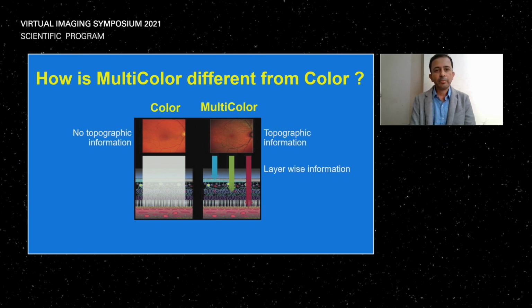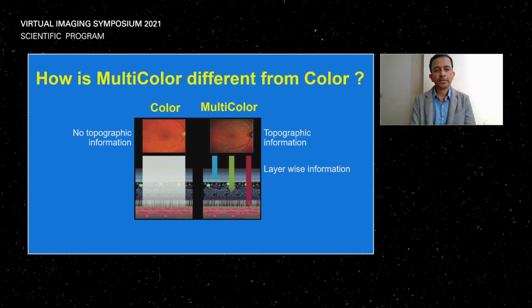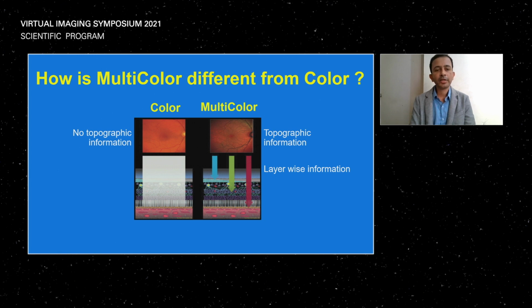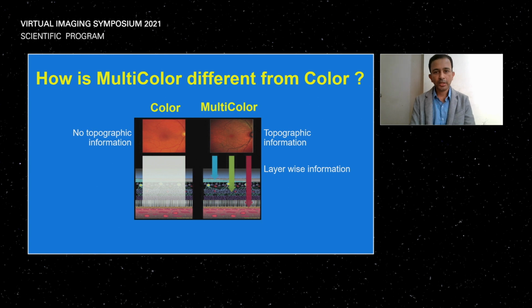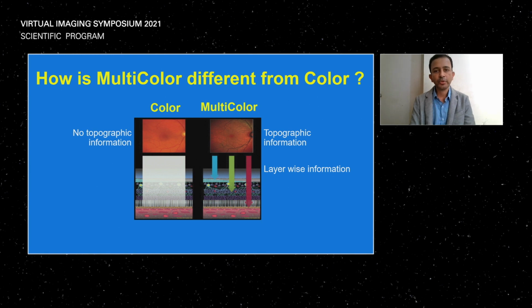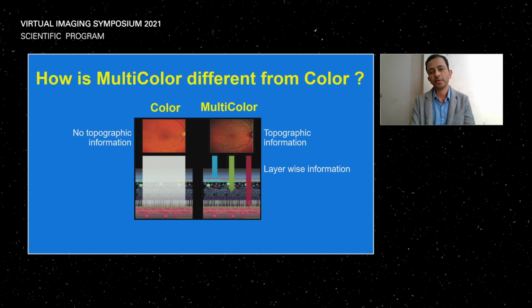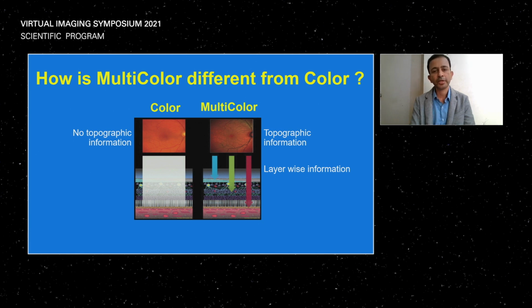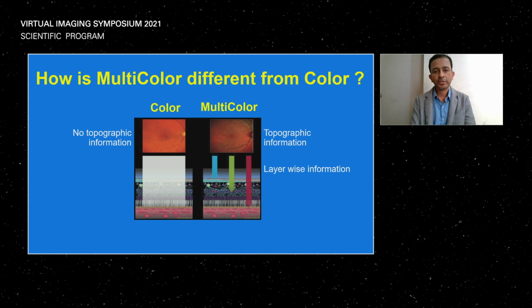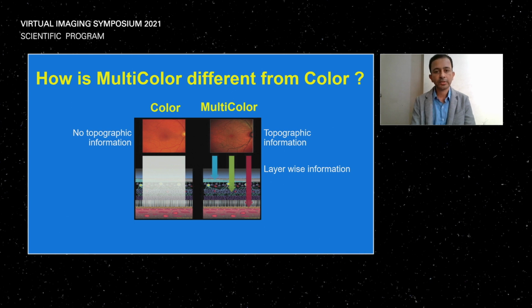But there are many advantages. In a real color fundus photograph we do not get any topographic information. However, in multicolor images we do get some topographic information, because we use three different wavelength laser lights, and we also get layer-wise information, which we'll see in the ensuing slides.